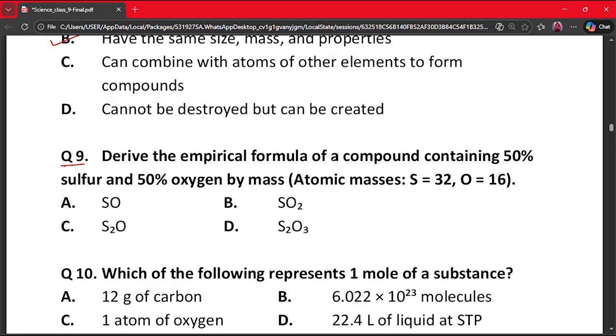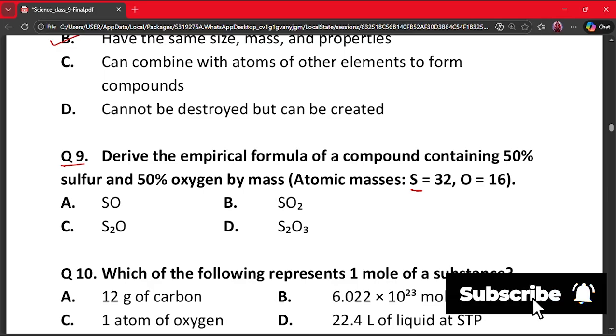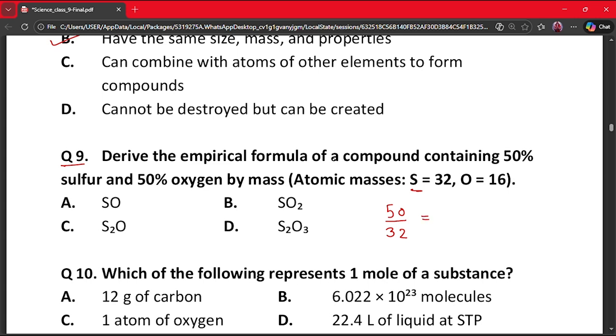Moles are 50 by 32, which is equal to 1.56, and 50 by 16, which is equal to 3.125. So divide by the smaller. If we divide, the ratio is 1:2. So the empirical formula is SO2, because S is 1 and O is 2.